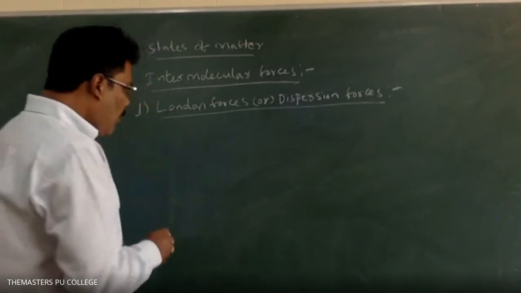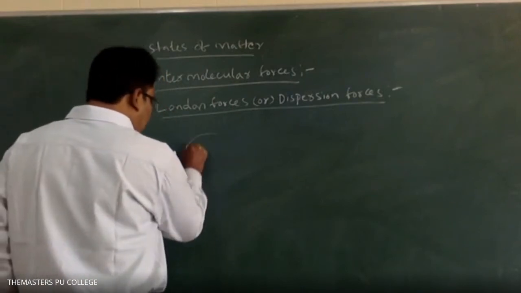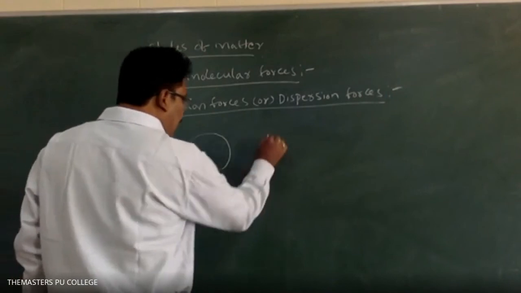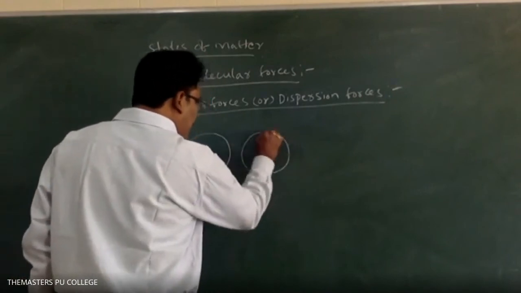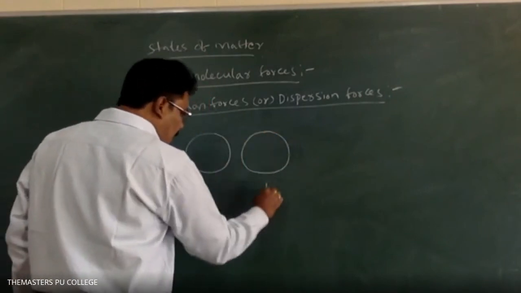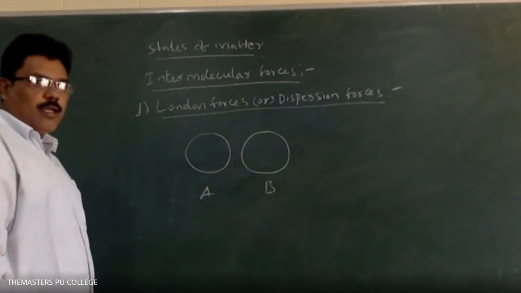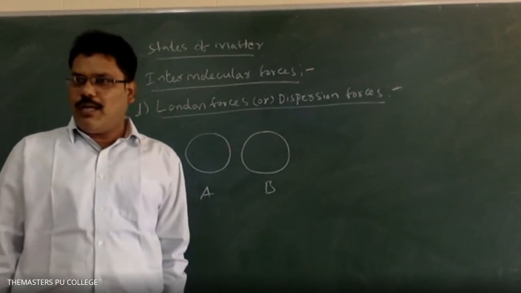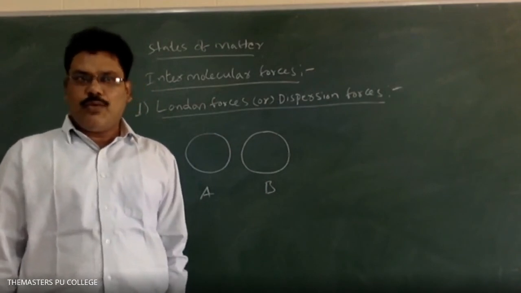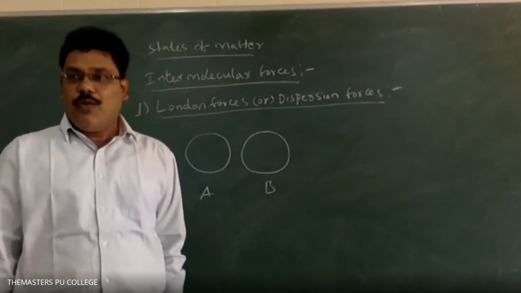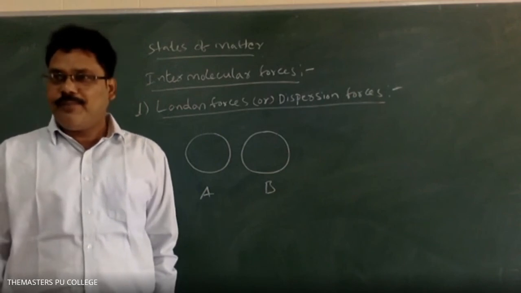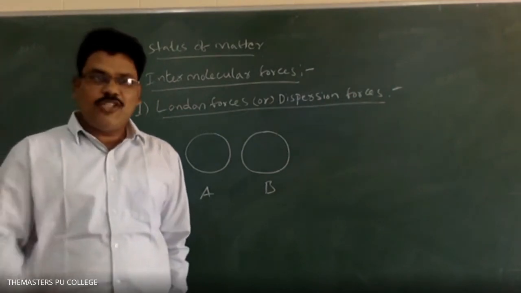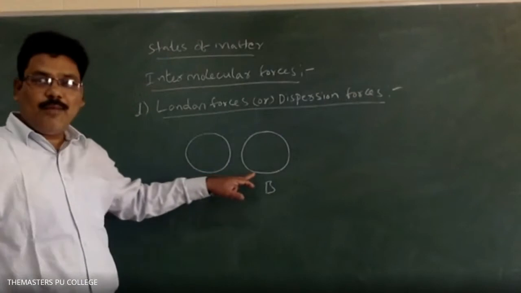Now I am taking two atoms, atom A and atom B. This is atom A and this is atom B. Generally, according to the Thomson atomic model, Bohr's atomic theory and Rutherford atomic theory, what is the atom's shape? Spherical shape, right? So that's why I am taking it spherical.